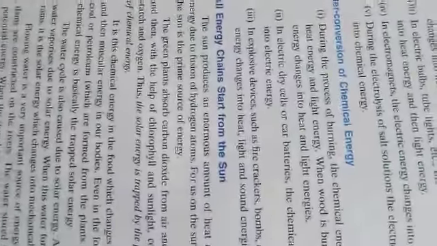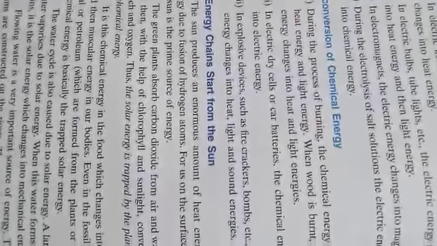Now, all energy change starts from the sun. We know that the sun is the ultimate source of energy. All forms of energy which are available on earth have their actual source in the sun. We know that green plants absorb carbon dioxide from air and water from soil, and then with the help of chlorophyll and sunlight, convert them into starch and oxygen. So the solar energy is trapped by the plants in the form of chemical energy.